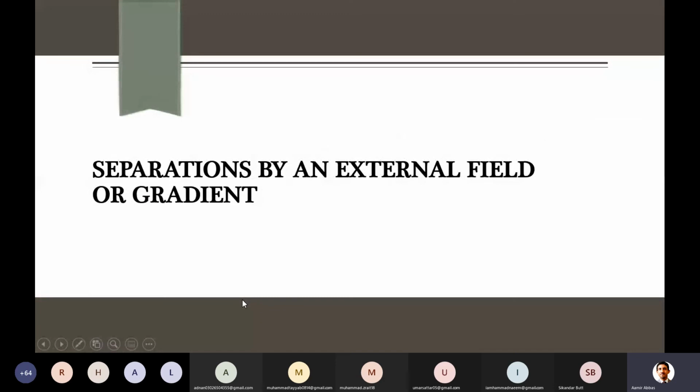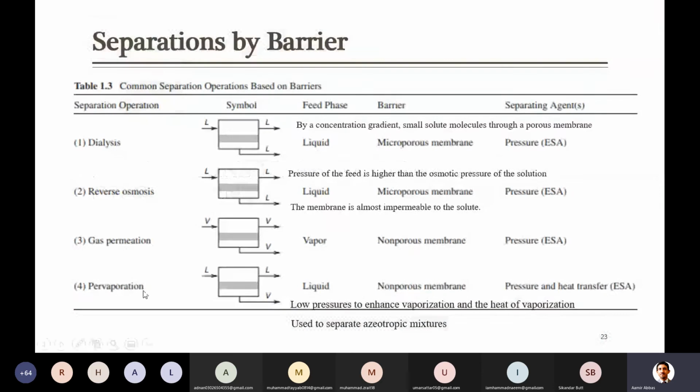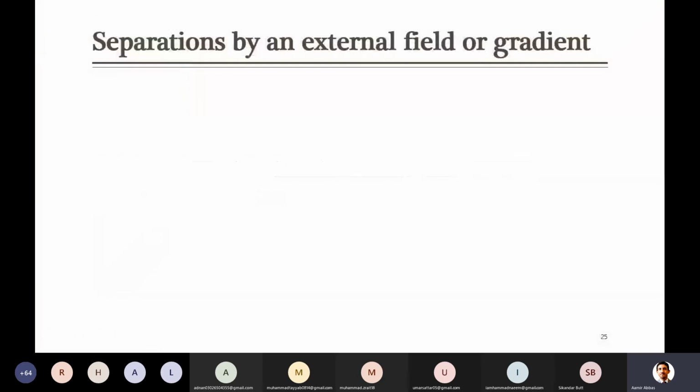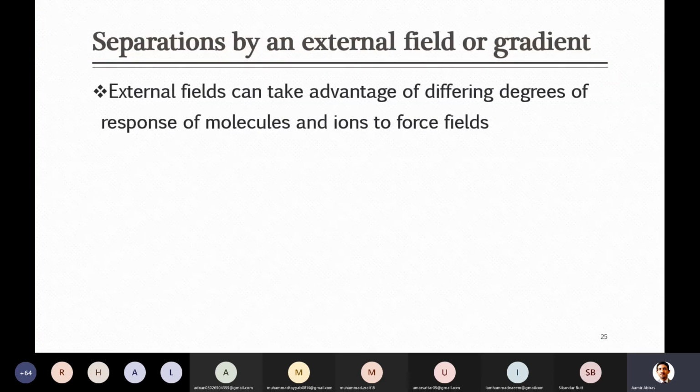So this was about separation by barrier, in which four categories: reverse osmosis, dialysis, gas permeation, and pervaporation are discussed, or they are used widely on an industrial scale. The last one is separation by an external field or gradient. We already know that here we have to apply some force.